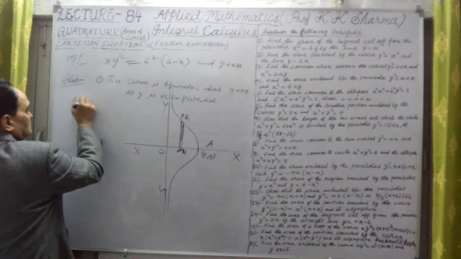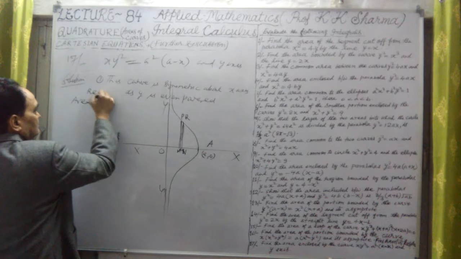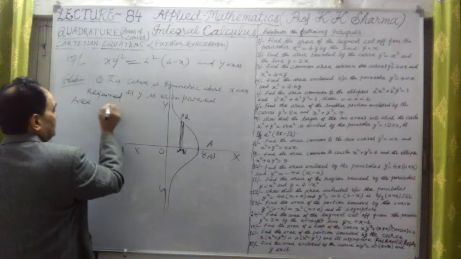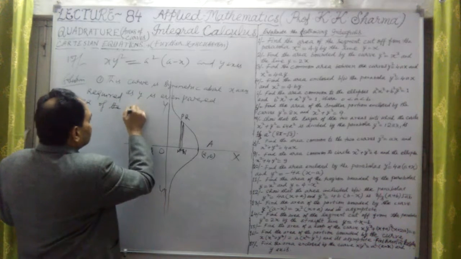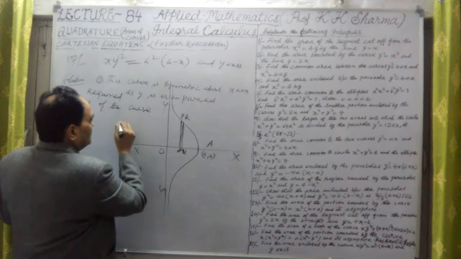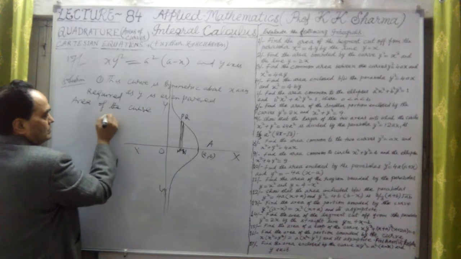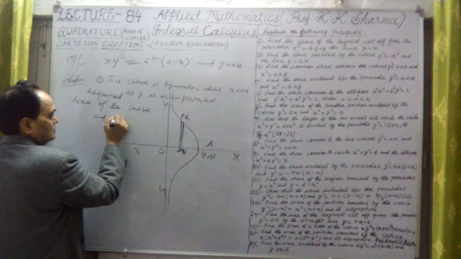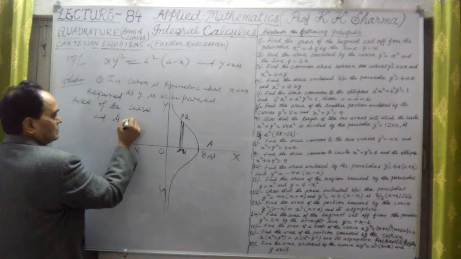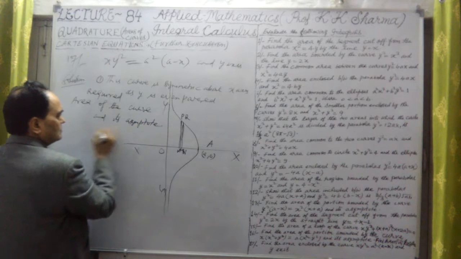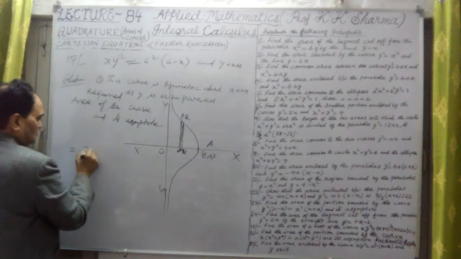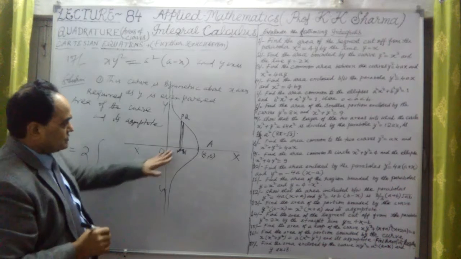The required area of the curve between its asymptote is equal to twice of this area.